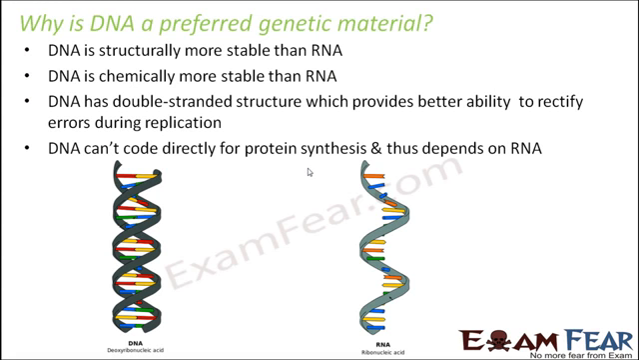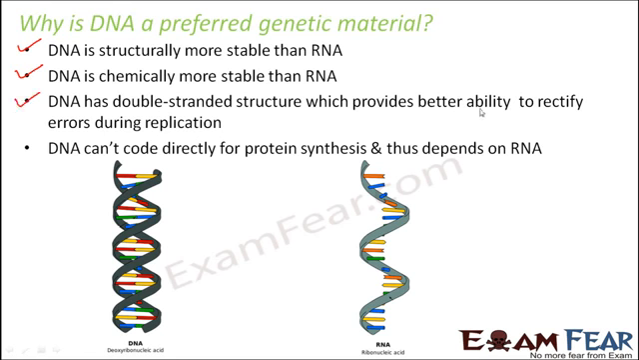So now, why is DNA a preferred genetic material over RNA? Some of the points we already discussed in the previous slide, like DNA is structurally more stable. We saw that due to the double-stranded structure of DNA. Chemically also it is more stable because it is less reactive than RNA due to the presence of only one OH group, whereas in RNA, that is ribose sugar, there are two OH groups present. So it is more reactive and therefore less stable.